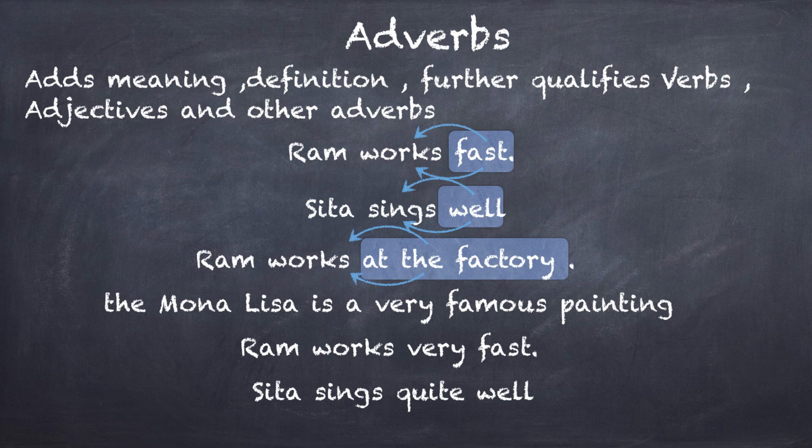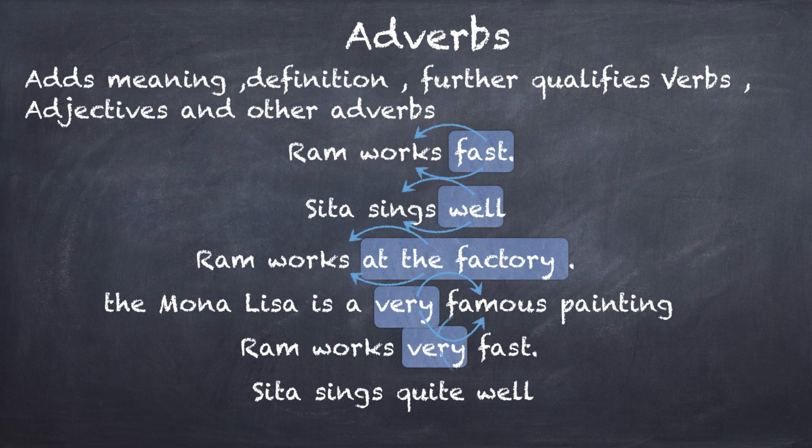The Mona Lisa is a very famous painting. Now, if I think about it, painting is a noun, right? Famous is modifying painting. So, famous was the adjective. Now, in this "very famous", the word very is modifying or giving us more information about the word famous. Famous itself was an adjective, right? So, therefore, very in this sentence is working as an adverb because it is modifying an adjective. Remember, an adverb modifies a verb, an adjective, or another adverb, right?